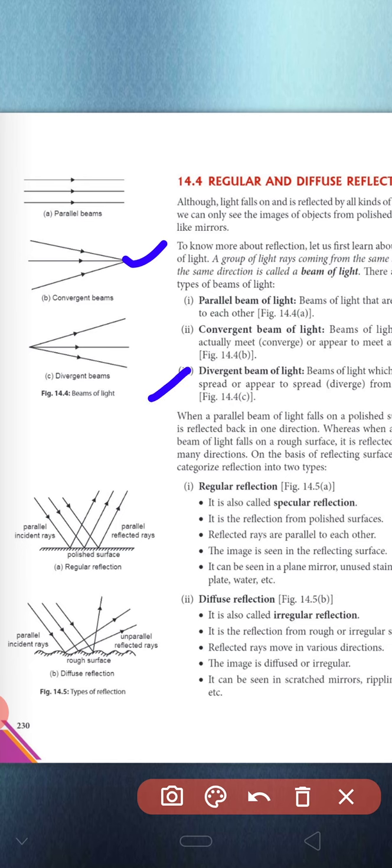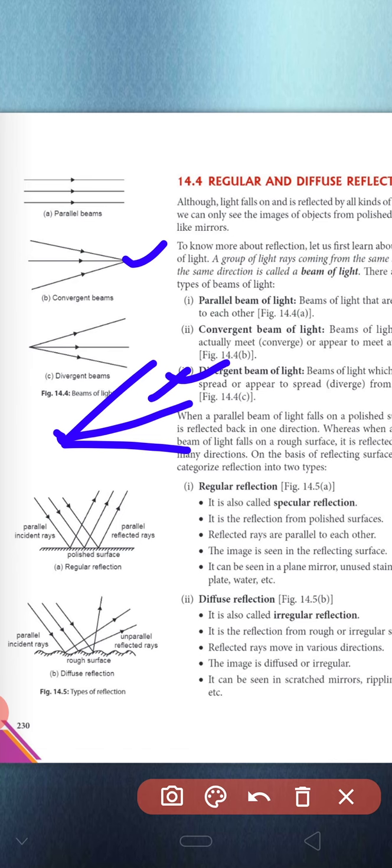Third, we have the divergent beam of light. That is a beam of light which appears to spread from a point. It is the opposite of the convergent beam. In the convergent beam, rays come and appear to meet at a point, but in the divergent beam, they actually spread from that point. For example, there is one common point and all rays appear to come from that point, moving apart from each other. That is called a divergent beam of light.